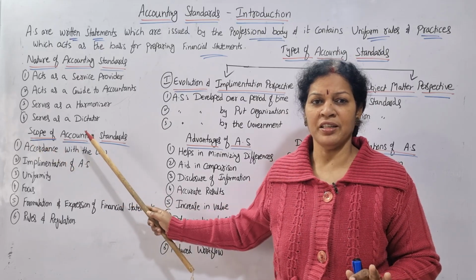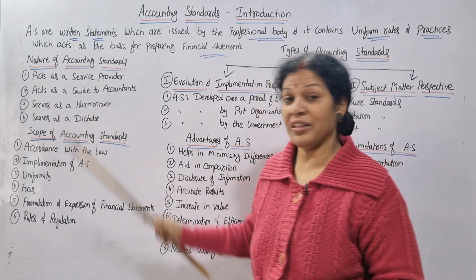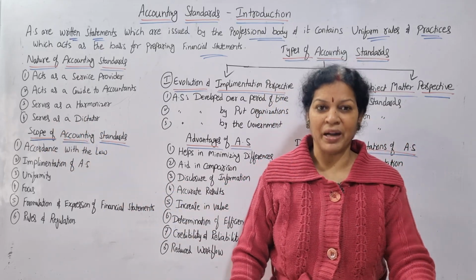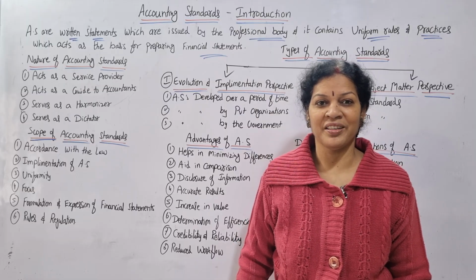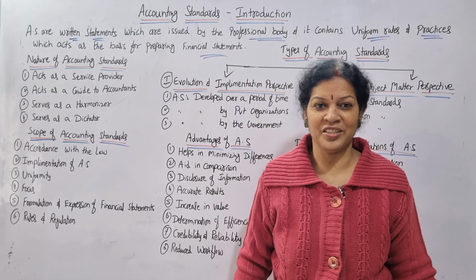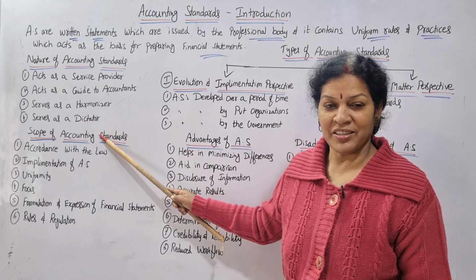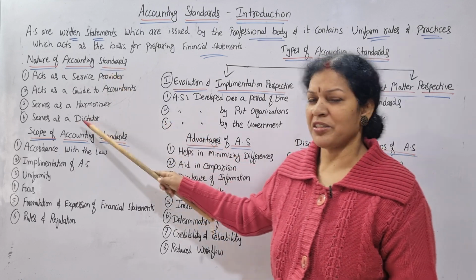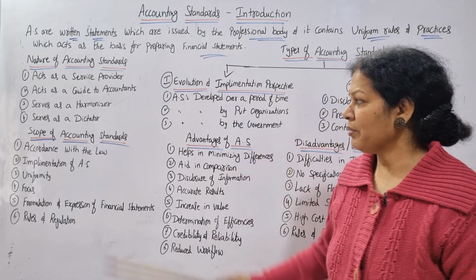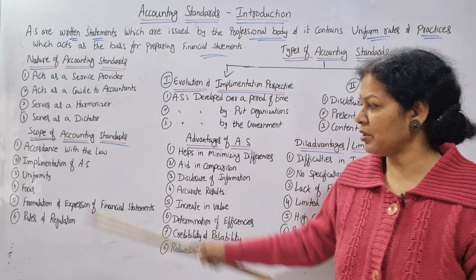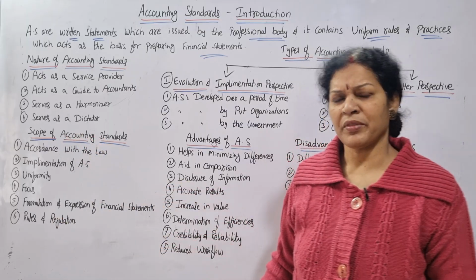So it acts as a harmonizer and also serves as a dictator. Mandatory, you have to follow it. There is no other change, there is no other option. So we can say it is a dictator. Those are the 4 points, nature of accounting standards. Now if you see the scope of accounting standards, only simple 6 points are there, easy to remember.